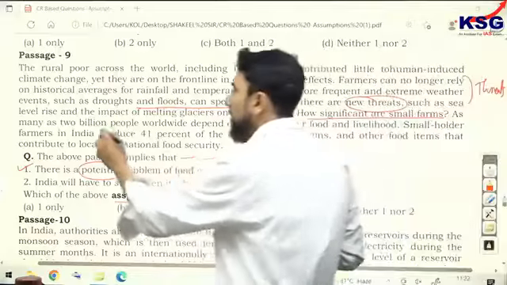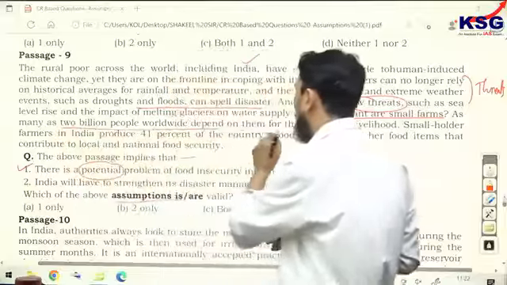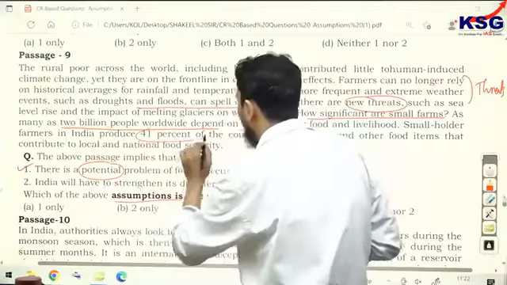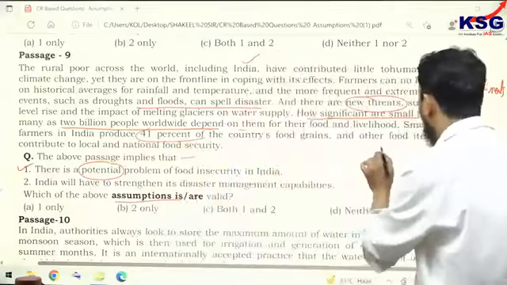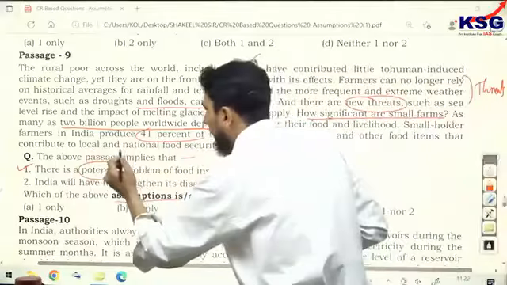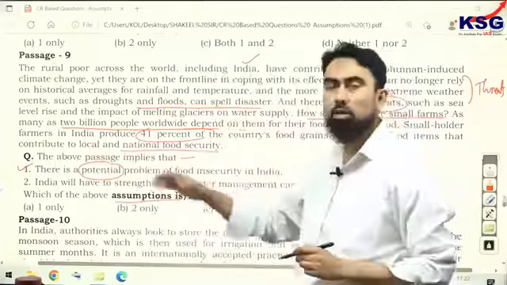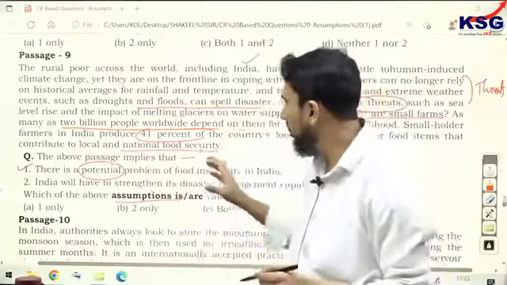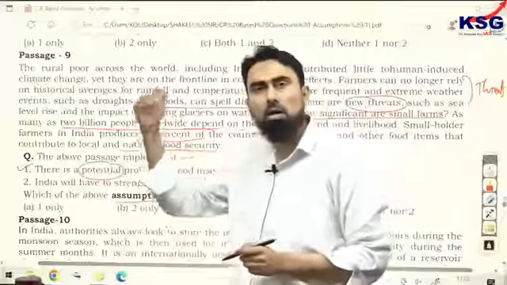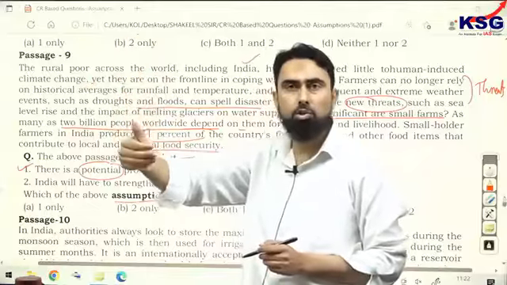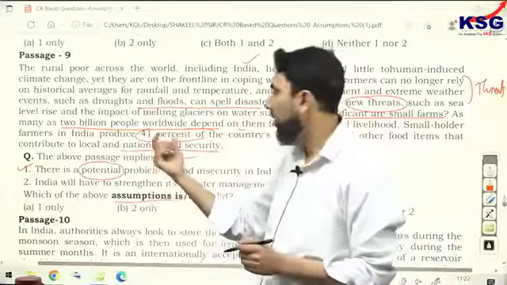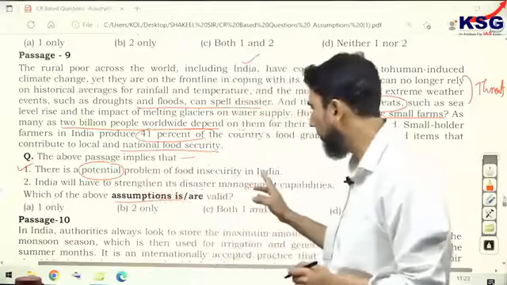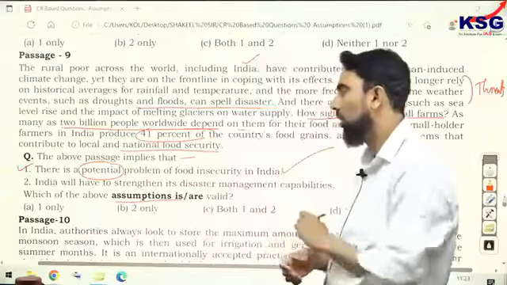He says, as many as 2 billion people worldwide depend on them for their food and livelihood, and smallholder farmers in India produce 41% of the country's food grains and other food items that contribute to local and national food security. 41% is a reasonable number, a big number. So, of course, since these farmers are at the very edge and facing these threats, and they contribute 41%, the potential problem of food insecurity in India cannot be overlooked.